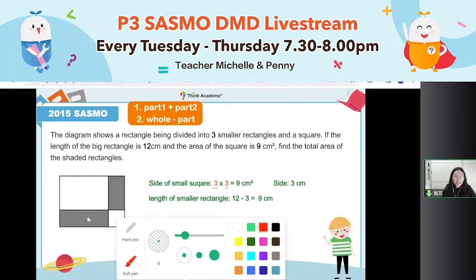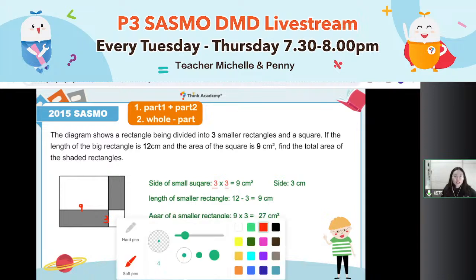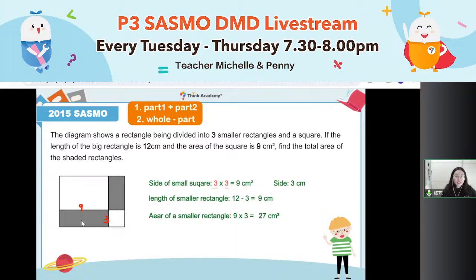So actually, I find it. Now the length of it is 9. The breadth is 3. Can I know the area of the small rectangle now? Small rectangle, length times breadth. Good job. Should equal 27. 27 centimeter square. So one of the rectangles is 27 centimeter square.